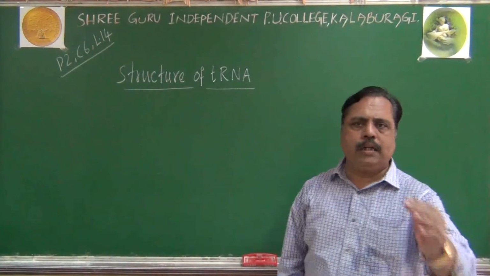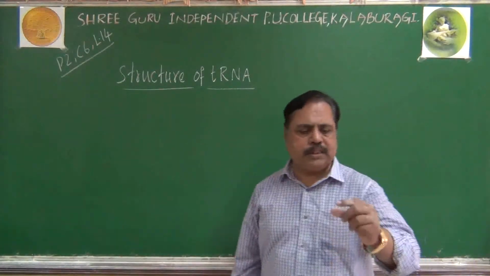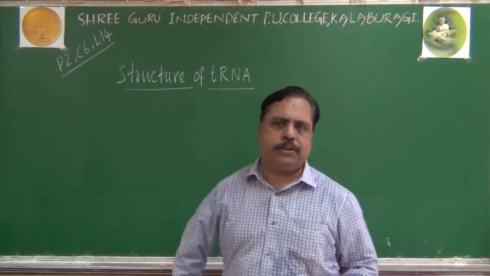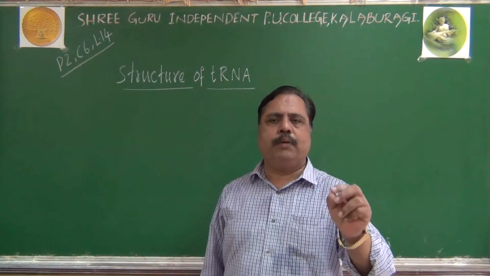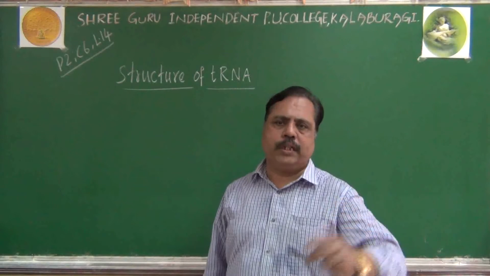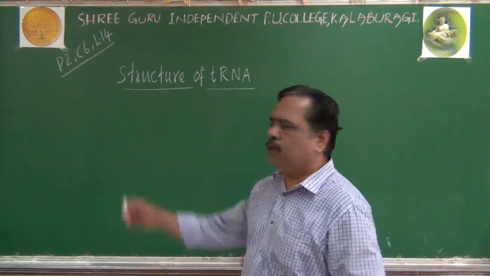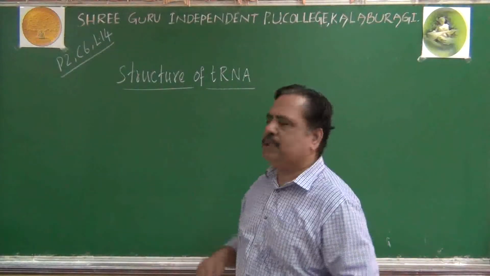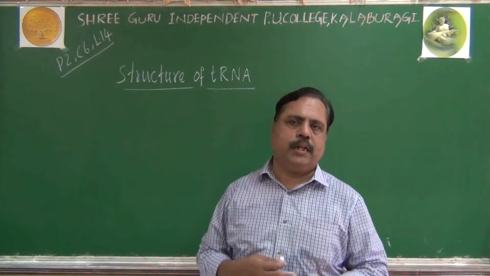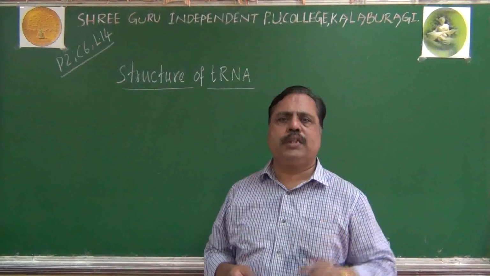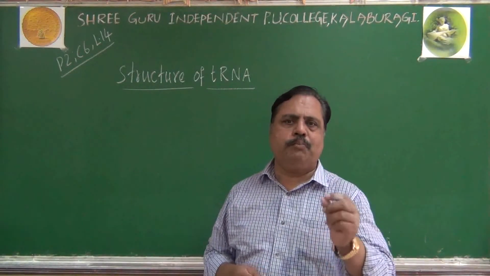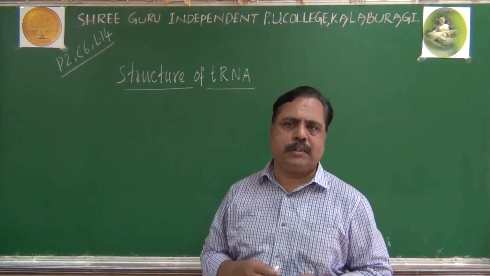mRNA, we know, is messenger RNA produced by transcription. Of course, RNA polymerase 2 will produce that mRNA. RNA polymerase 3 is there in eukaryotes, and that will be responsible for the production of tRNA. Why should we study tRNA? What is the importance of tRNA?